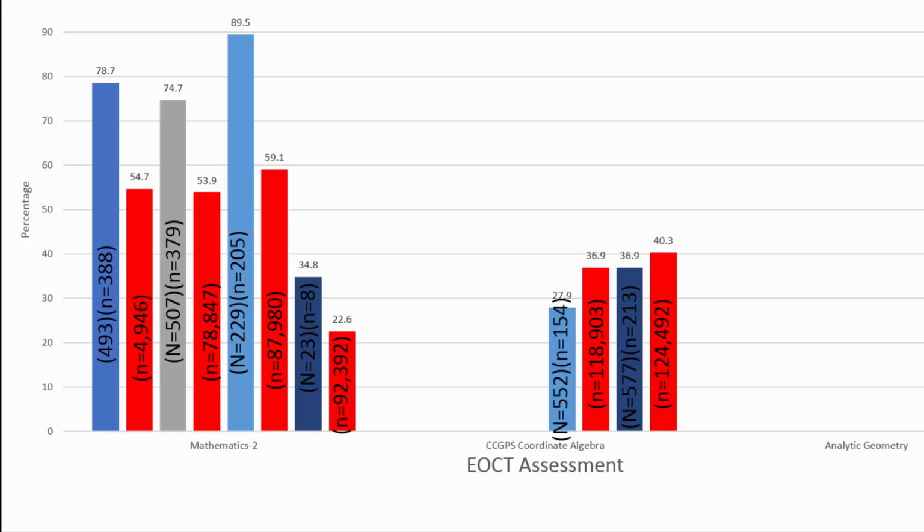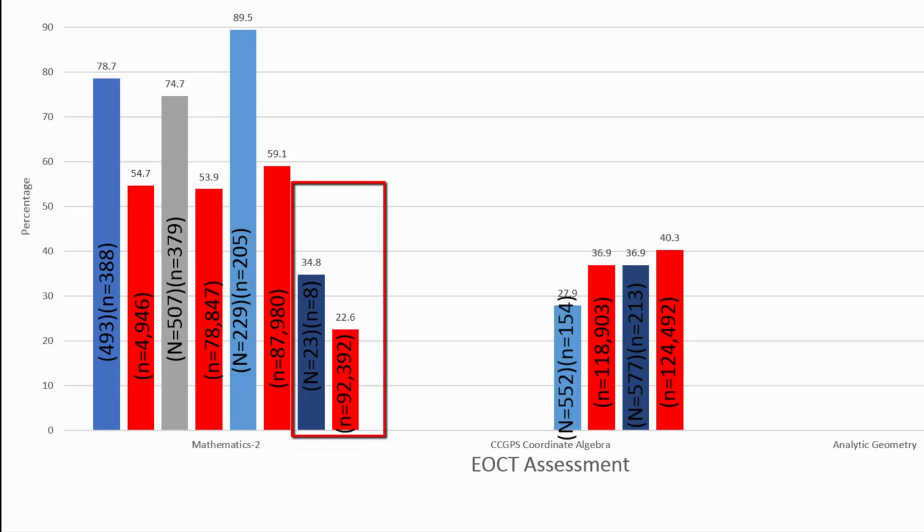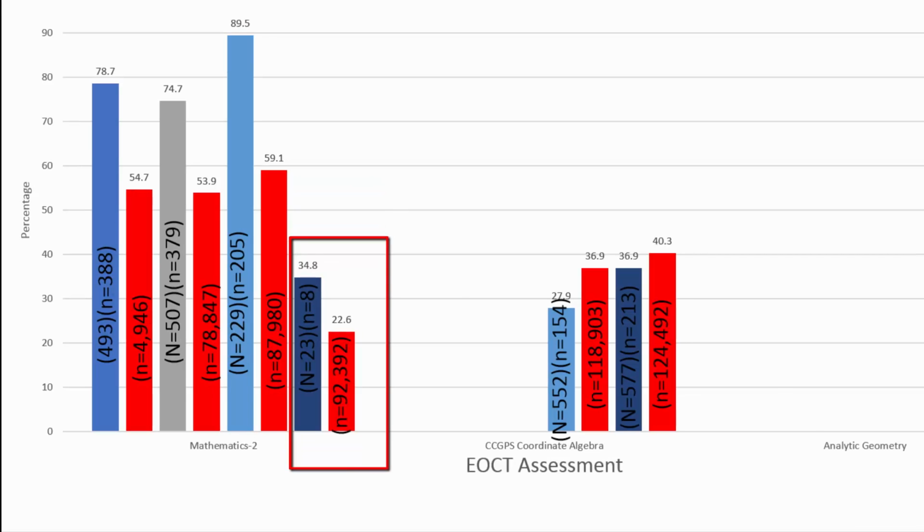We then see a huge jump from there up to 89.9% in the 2012 to 13 school year, with the state only performing at 59.1. However, after this year, the 2013 to 14 school year, we see a drop due to the introduction of the new milestone assessment and the end of the old CRCT assessment. 89.5 to 34.8, which makes it a significant drop.